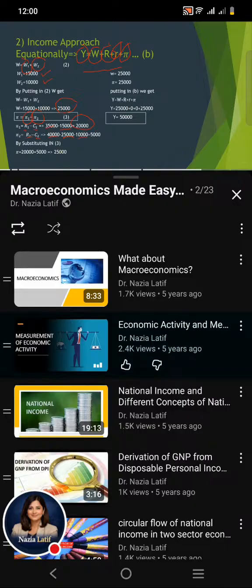So we should subtract this cost from the revenue of the juicing company. So the profit of the juicing company is 5,000. By adding that 20,000 and 5,000, we can calculate the total profit of the economy, that is 25,000.